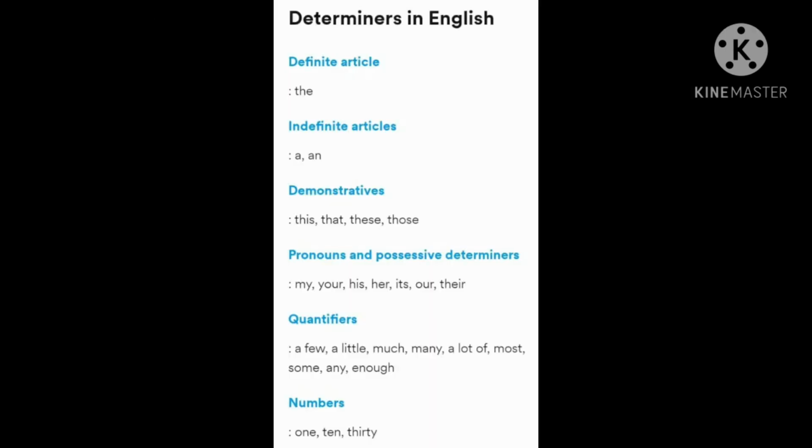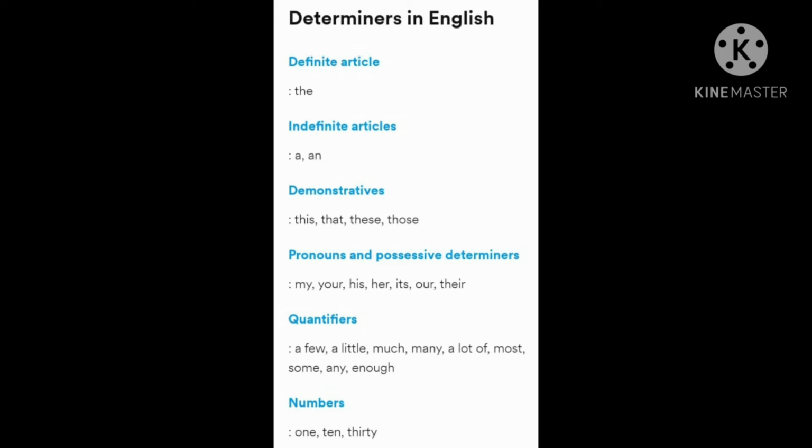Dear students, after knowing the definition of a determiner, let us learn more about the determiners in English language. First of all, we'll go ahead with the articles. What is an article? An article is any member of a class of dedicated words that are used with noun phrases to mark the identifiability of the referents of the noun phrases.